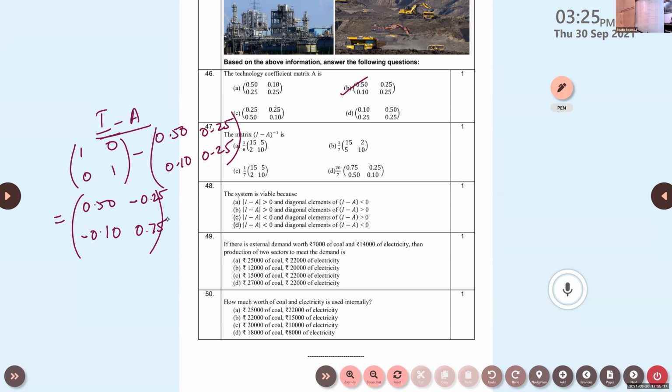Now you apply the formula. What is the formula to find inverse?